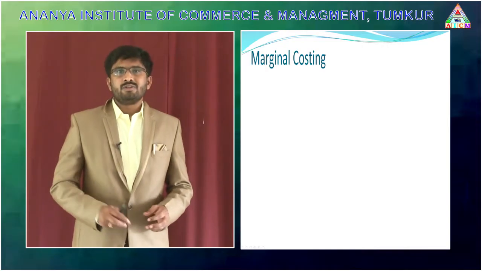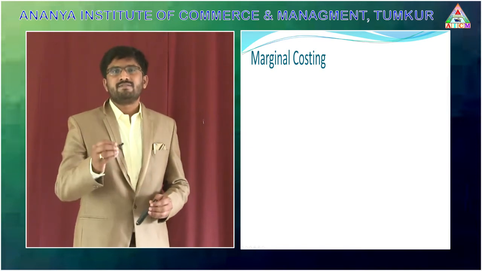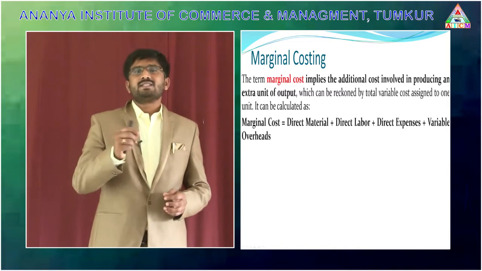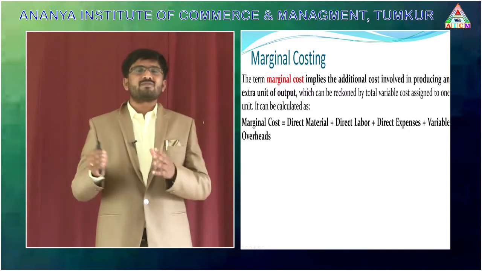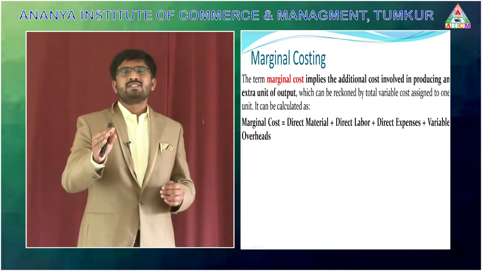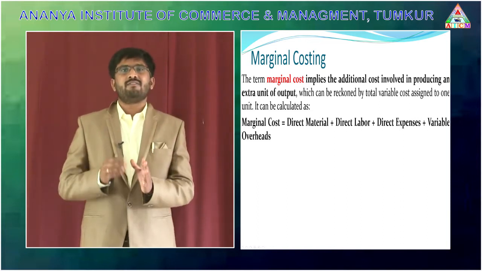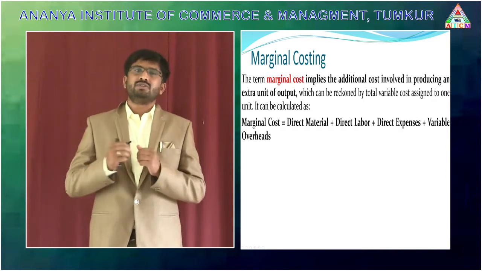In this video, I am going to explain marginal costing and its features. Marginal costing starts from the word marginal cost. As we all know, marginal cost means an additional cost incurred for the production of an additional unit.